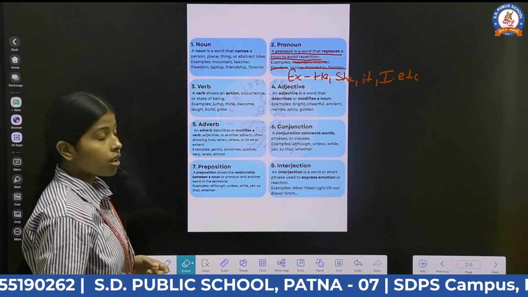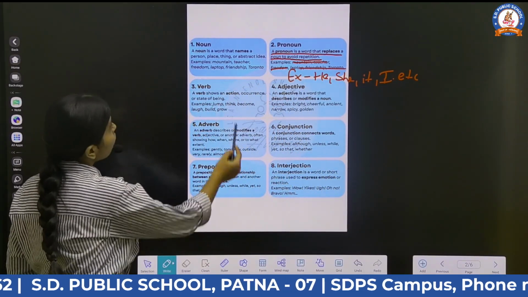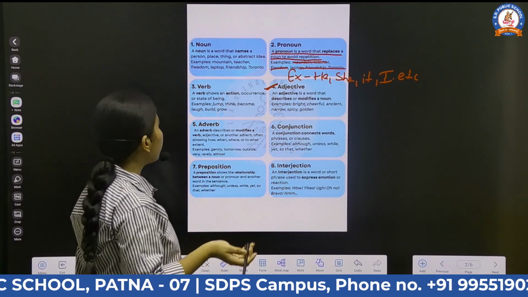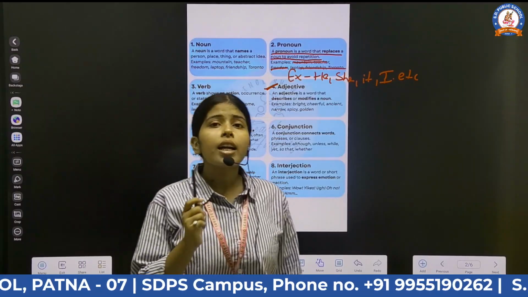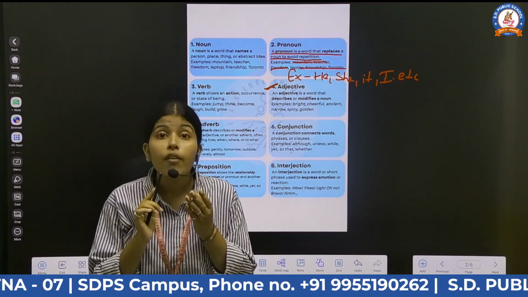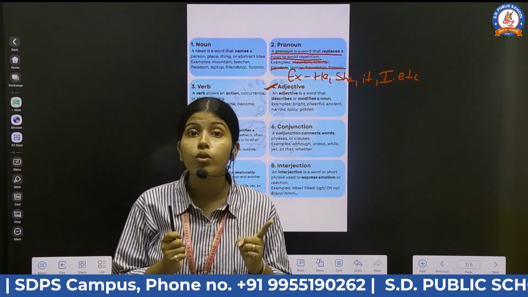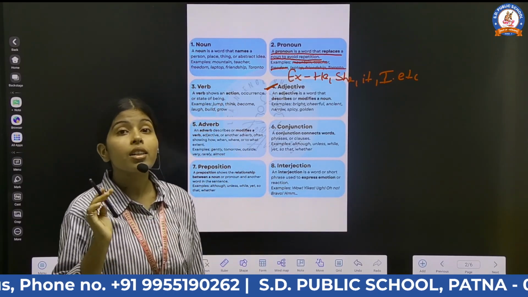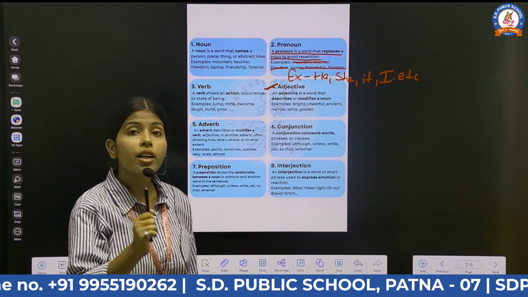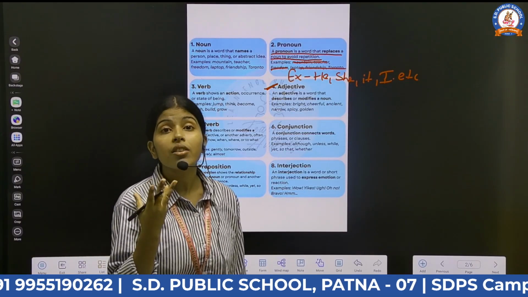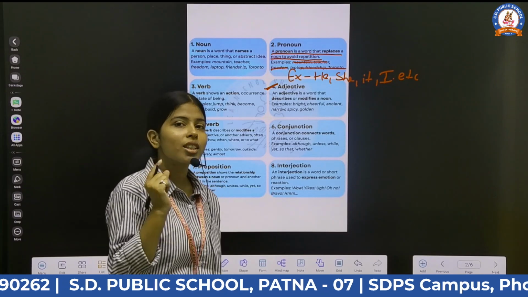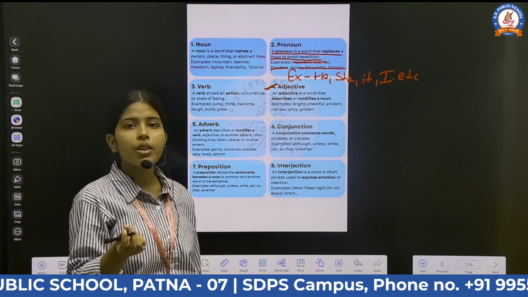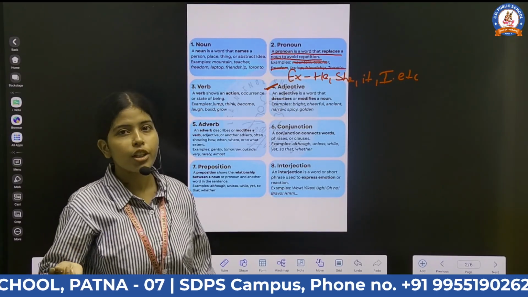Now the next one is adjective. We will discuss adjective first, and after that we will come to verb. So what are adjectives? Adjectives are the words which qualify a noun or a pronoun. It means an adjective is a word that tells the qualities of a noun or pronoun. It can be of any type of quality, bad quality, good quality.